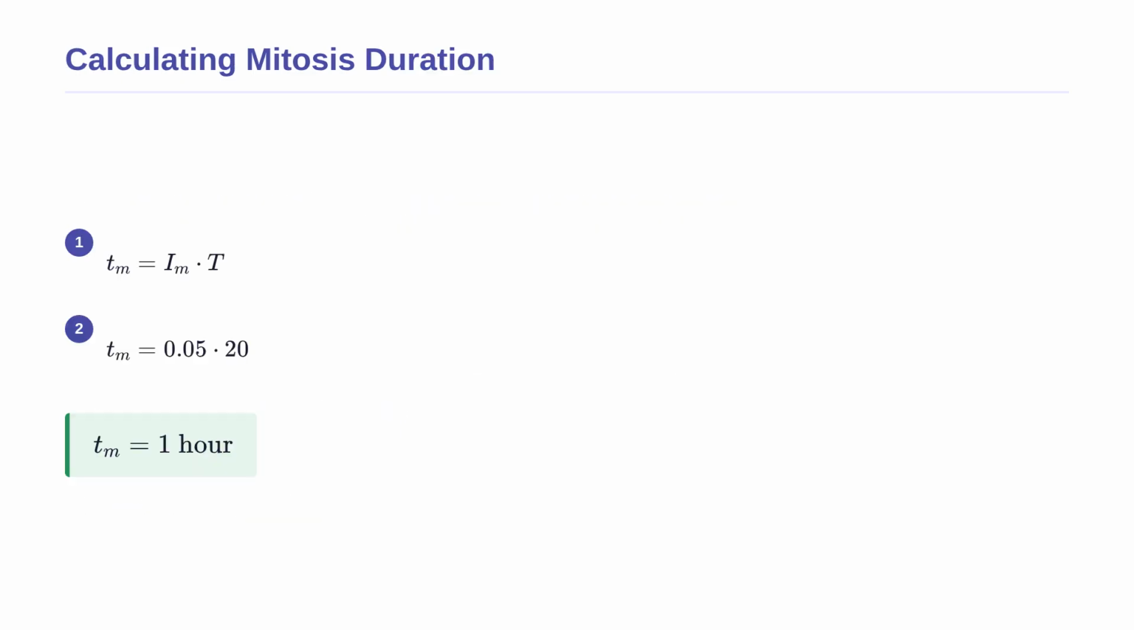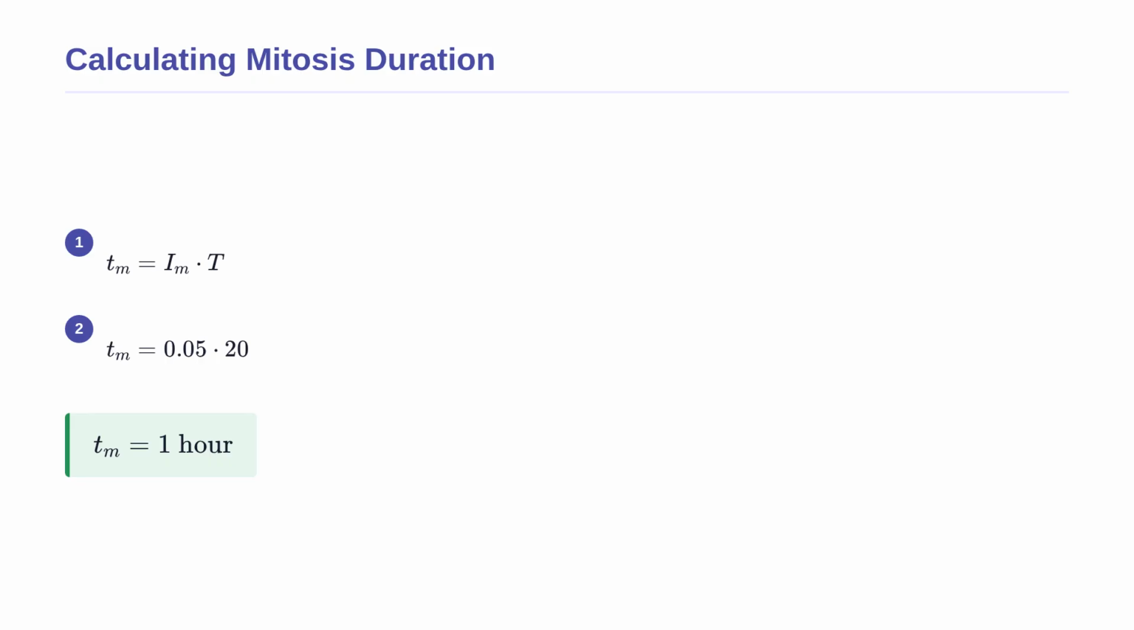Let us finish our laboratory calculation. We found that our cells have a mitotic index of 0.05. We are now given that the total cell cycle time, T, for these specific cells is 20 hours. We want to find exactly how long the mitosis phase lasts for a single cell. We use our duration formula and substitute the known values. We multiply the mitotic index of 0.05 by the total time of 20 hours.